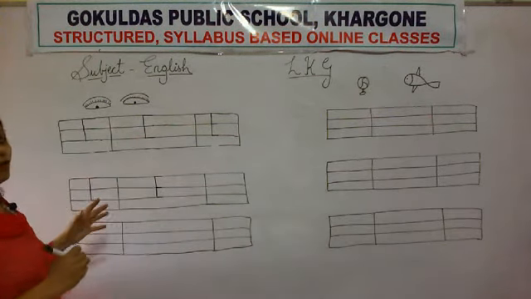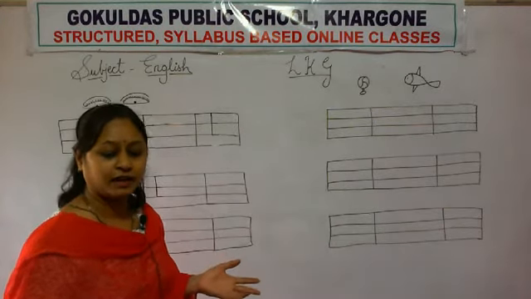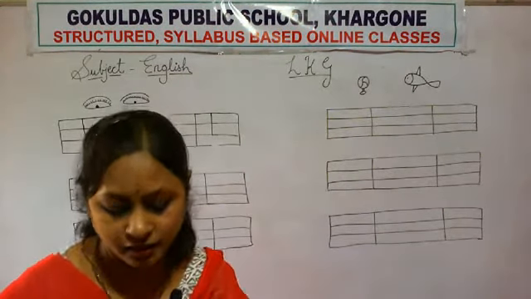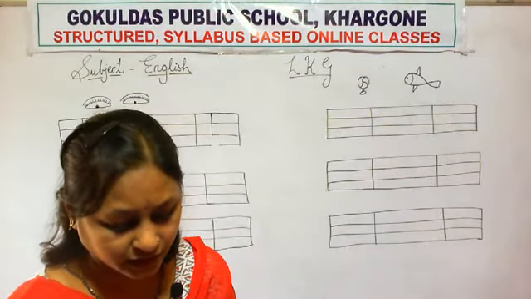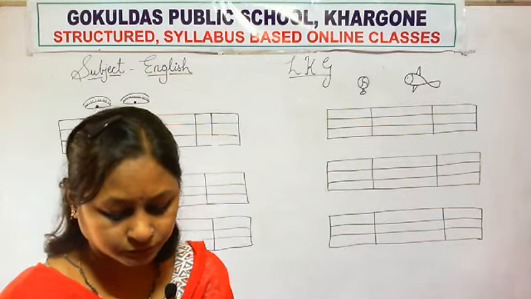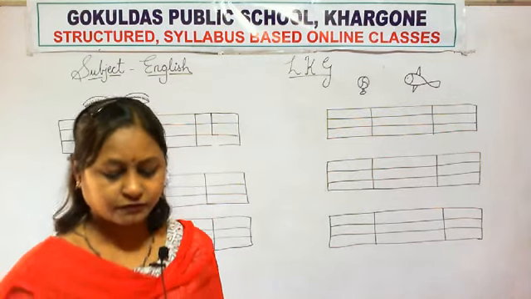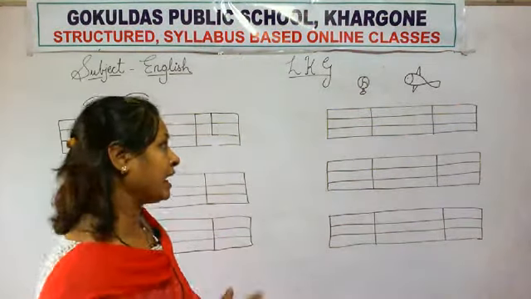E. E for eyes, E for ears, E for elephant, E for eagle. Okay, there are so many things from E. E for eyes, E for eraser, E for egg.